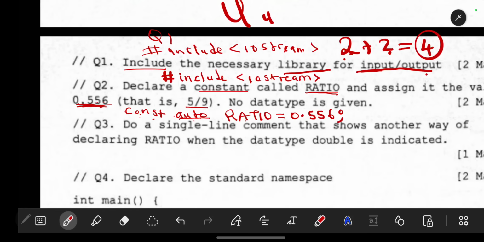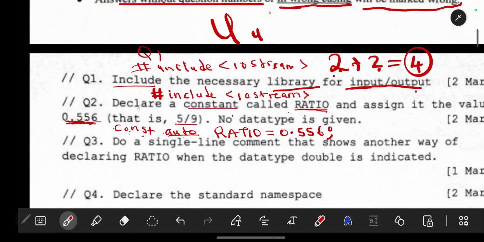So remember, a comment can be used anywhere, and it is used to show the next person running the program what you were doing. So if the question said, using the data type double, declare a constant called ratio and assign it the value of 0.556 using double data type.